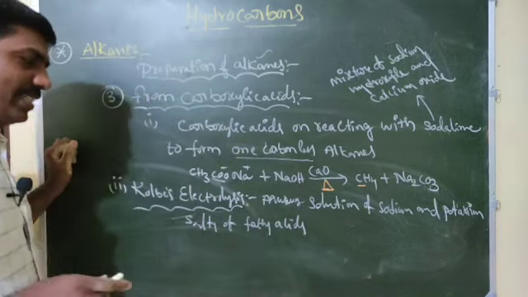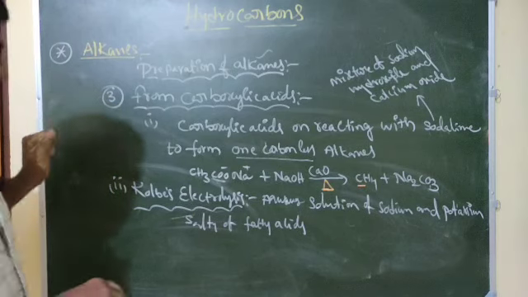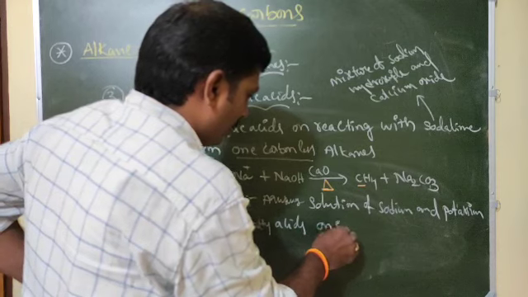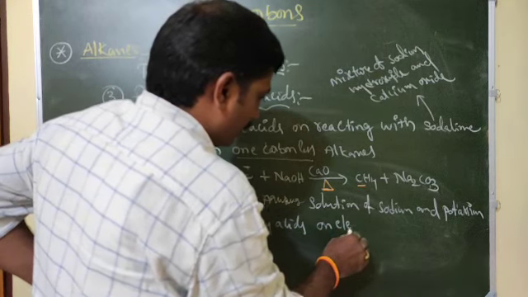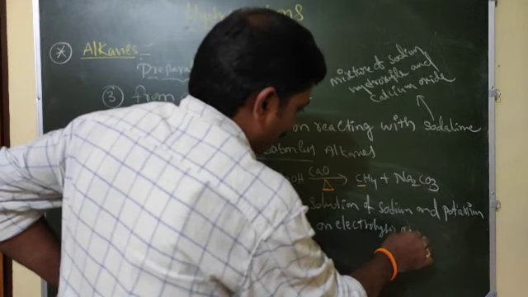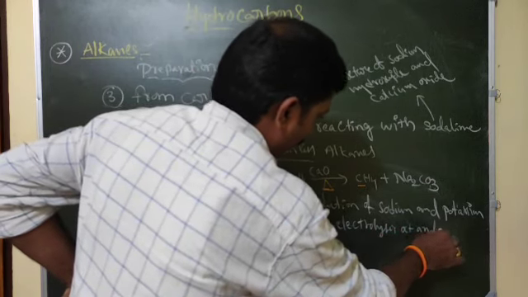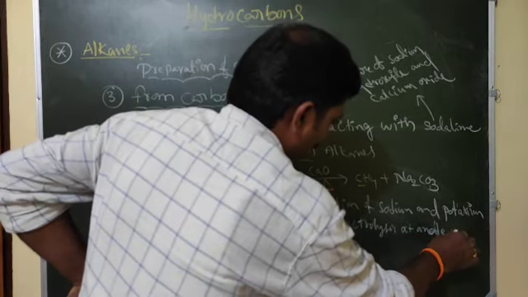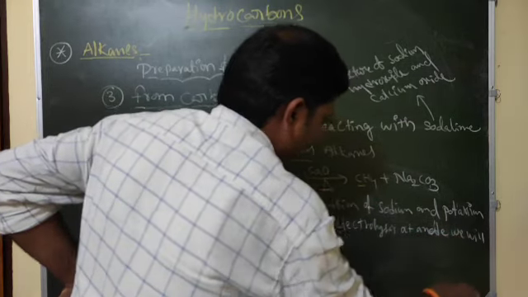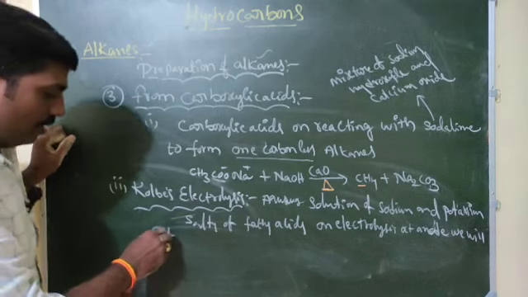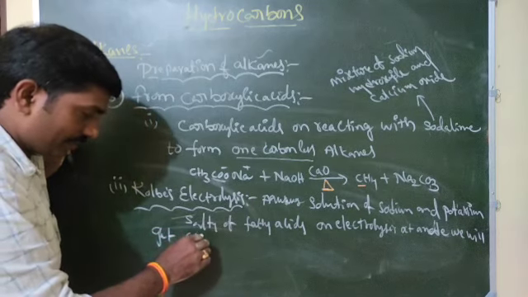Carboxylic acids are the fatty acids. On electrolysis, at the anode we will get alkanes.